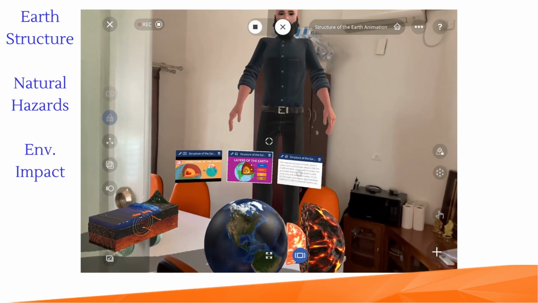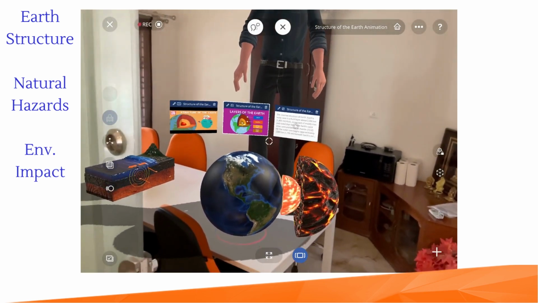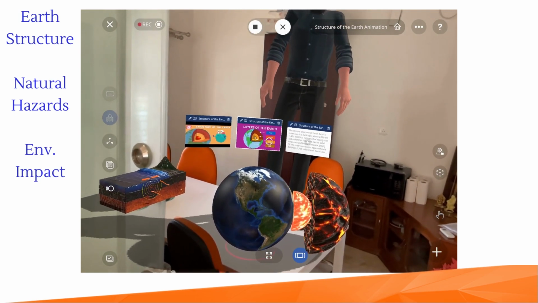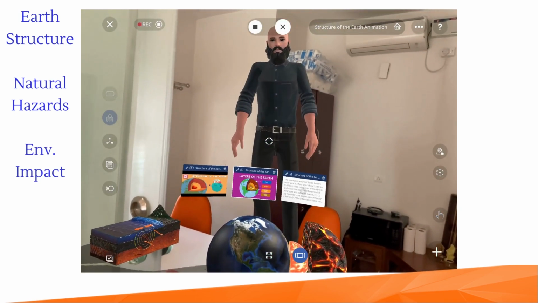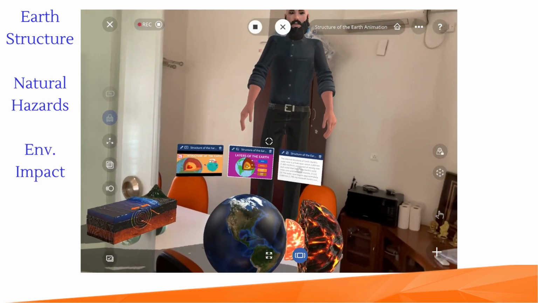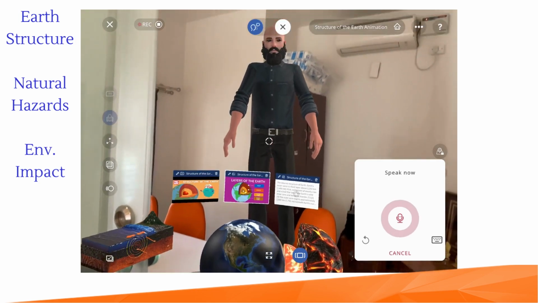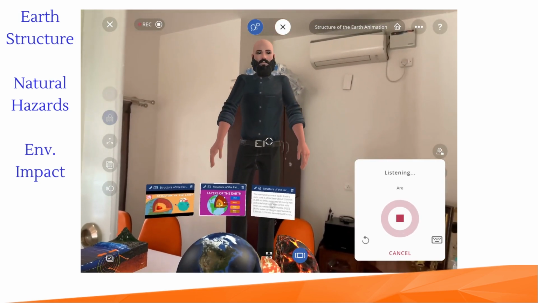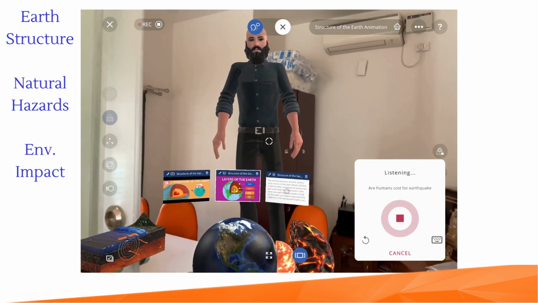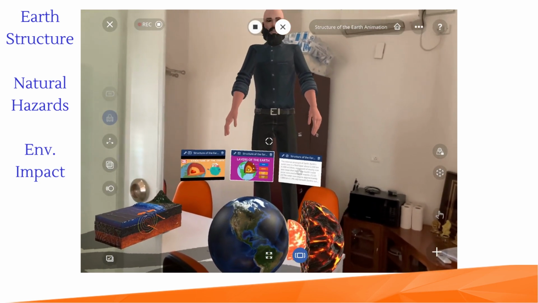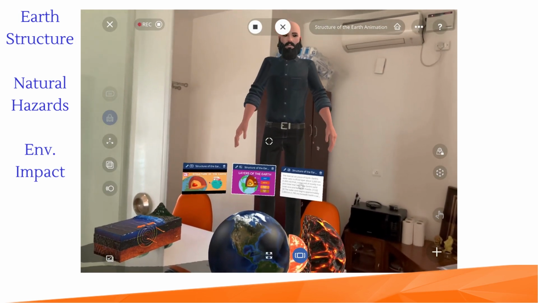Great question. Let me ponder it for a bit. Humans are impacting the environment for their needs by polluting the air, water, and land. They are also causing deforestation and habitat loss. Are humans cause for earthquake? No, humans are not the cause of earthquakes.